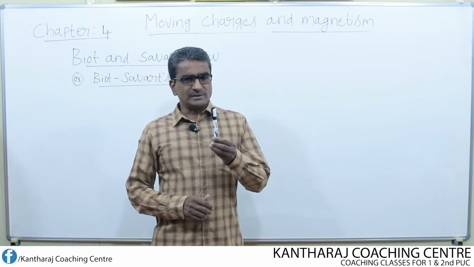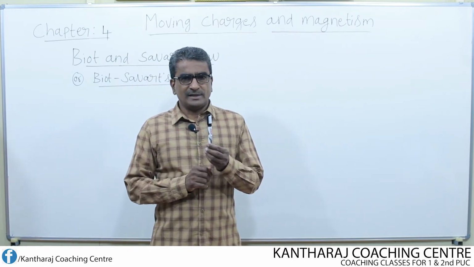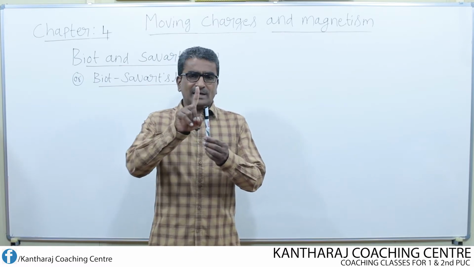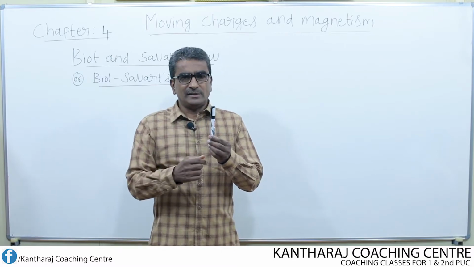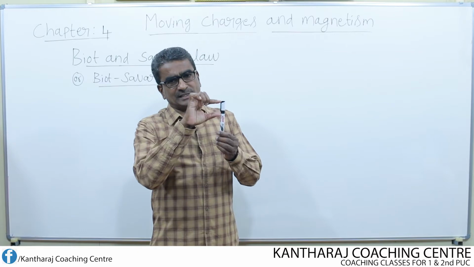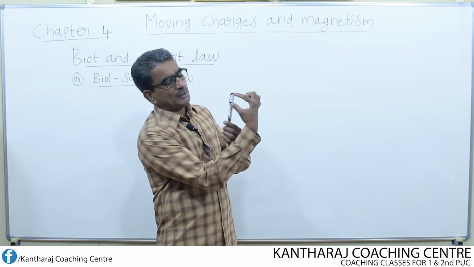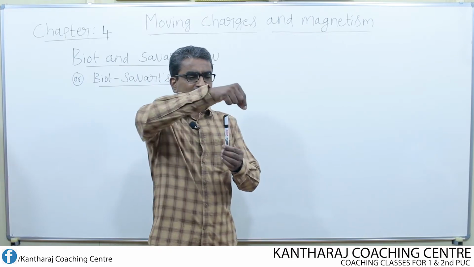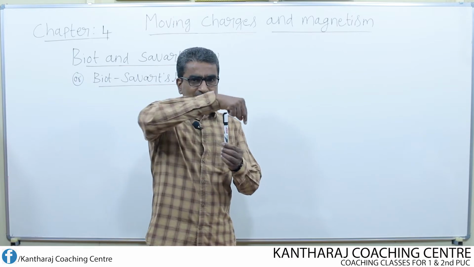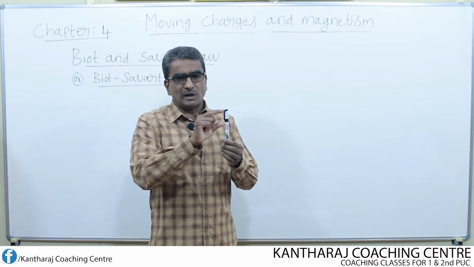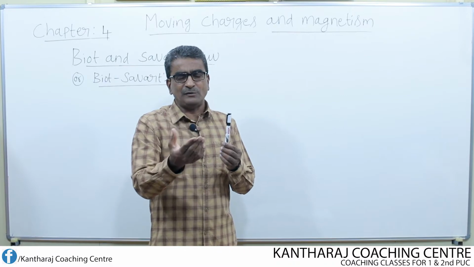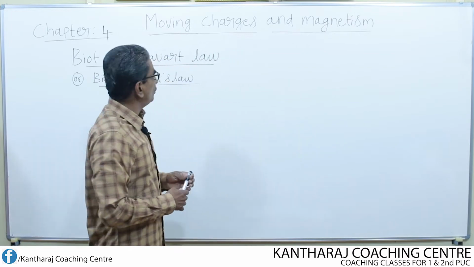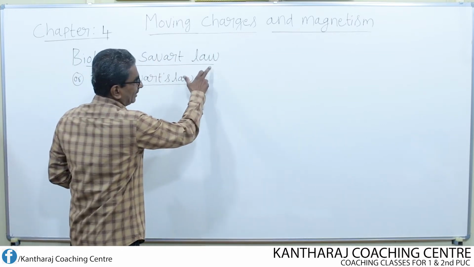Suppose we consider a straight conductor and pass a current through it in any one direction, either upwards or downwards. Then due to a very small portion of the conductor, what will be the magnetic field either at this point or at this point or elsewhere around the conductor? That can be determined by making use of a law known as Biot and Savart law